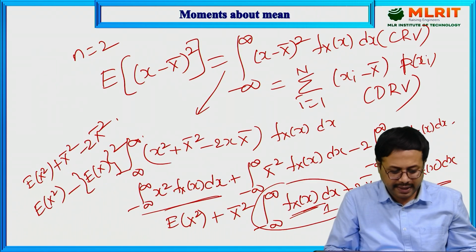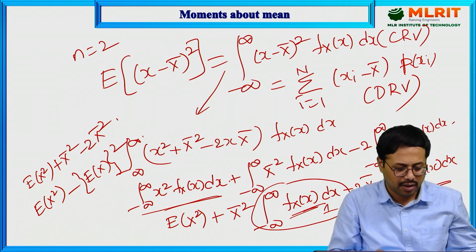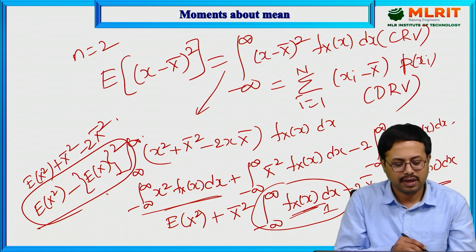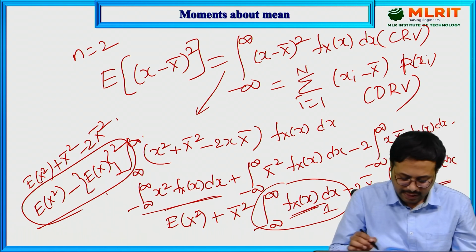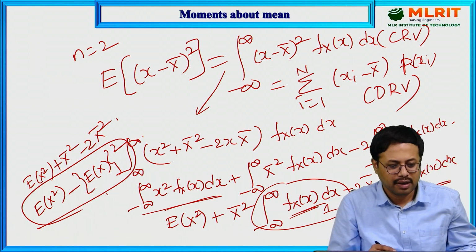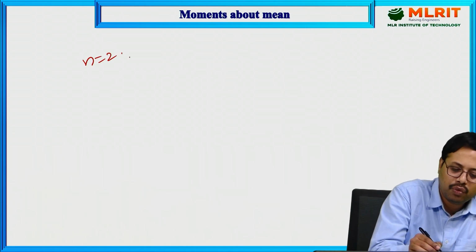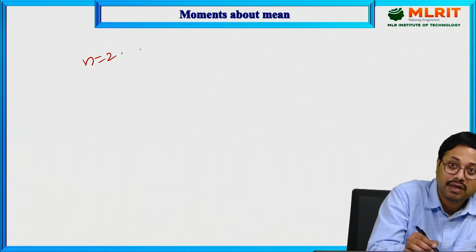What is this called? This is called the variance definition. Now we can conclude that n equal to 2 represents the movement about the mean of second order.